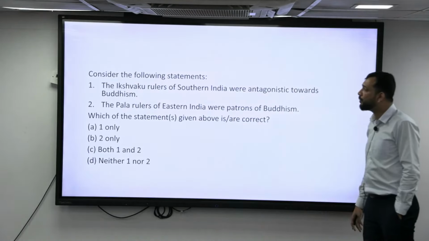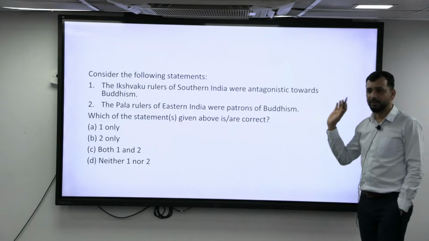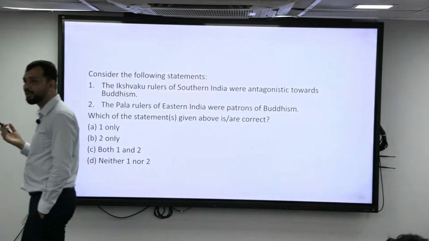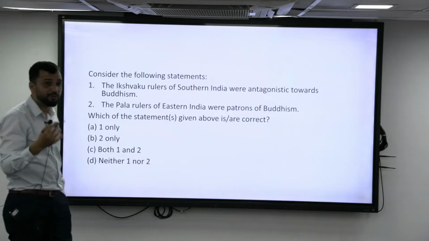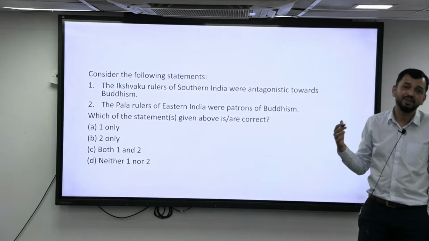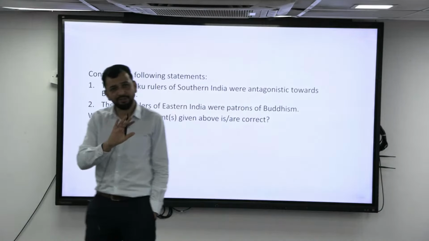Then, Ikshvaku rulers of South India were antagonistic towards Buddhism. They were against Buddhism. Is it correct? No. What were they known for? Constructing the Nagarjunakonda Stupa, right? Which is also called Vijayapuri. Amaravati from Satavahanas, Nagarjunakonda for Ikshvakus. So that means that they favored Buddhism, especially the queens of Ikshvakus were major proponents of Mahayana or Mahasanghika Buddhism, right? So that means that the first statement is incorrect.